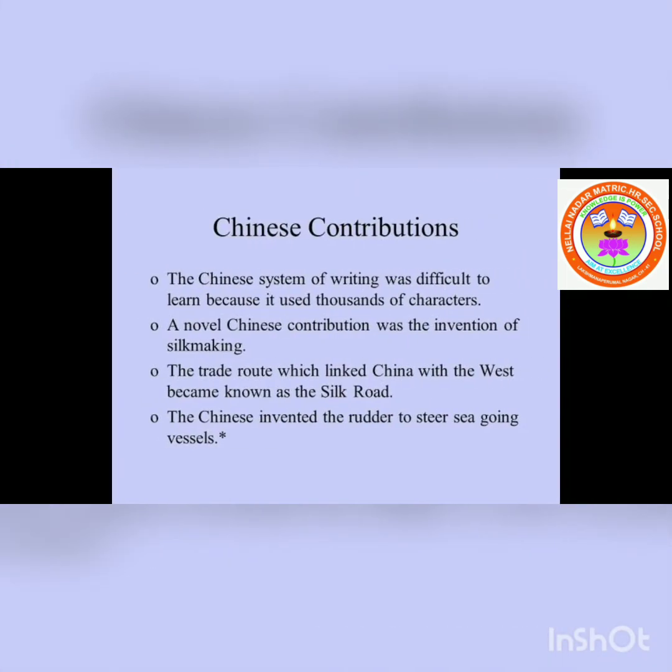Next, about contributions of the Chinese civilization. In this chapter, we are coming to the contributions given by the Chinese. The writing system was improved. Invention of paper. Opening of the Silk Road. Invention of gunpowder. So, these are the four important contributions of the Chinese civilization.